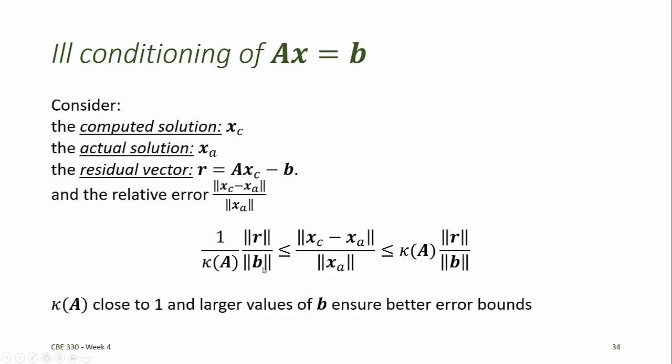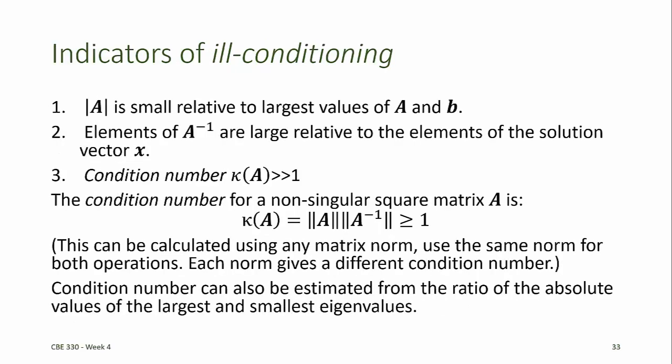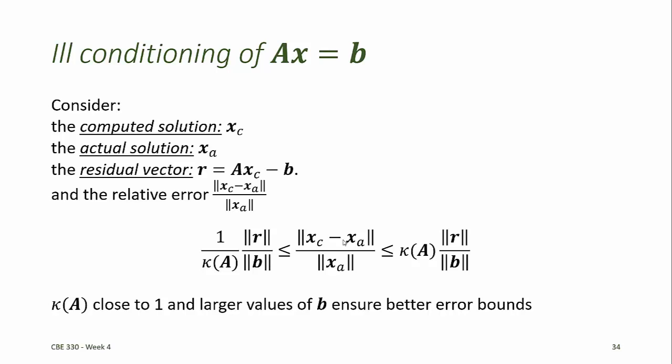This relative error always lies between the ratio of the norms of R and B divided by the condition number, and the ratio of the norms of R and B multiplied by the condition number. So when the condition number is close to 1, the relative error has a very small bound. However, when the condition number is much larger than 1, the lower bound and the upper bound are very far apart from each other, and so we can have a large range for our relative error. After we've found a computed solution, x sub c, we may calculate our condition number, and that can tell us something about the error bounds on our solution.